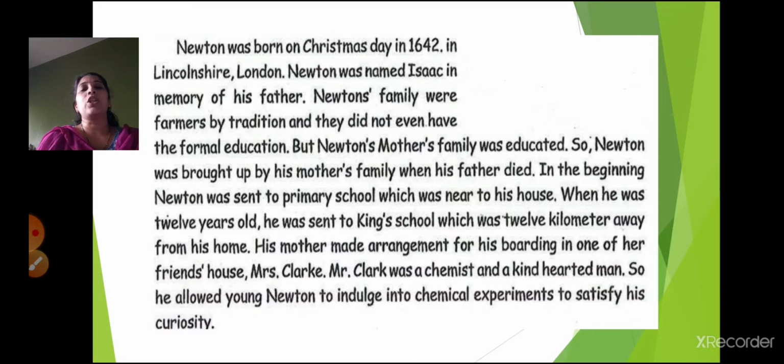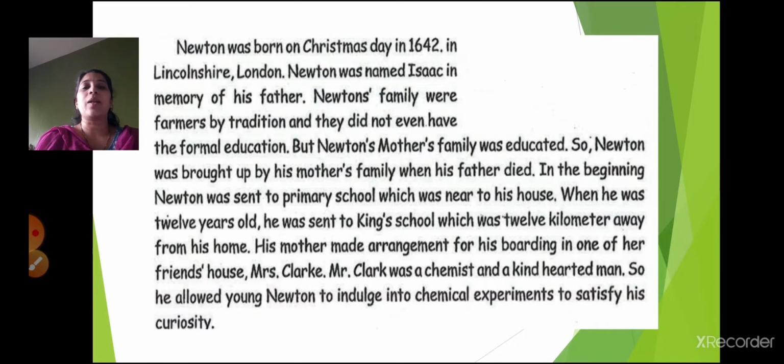Initially Newton was sent to a primary school and that was just near to his house. But when he became 12 years old, he was shifted to King's School and that was 12 kilometers away from his house. So his mother made some arrangements. She kept him in boarding, in her friend's house, and her friend's name was Mrs. Clark. And Mrs. Clark's husband, Mr. Clark, was a chemist, right? Now children, whenever you go to a medical shop, you give the doctor's prescription and the person gives you the medicine.